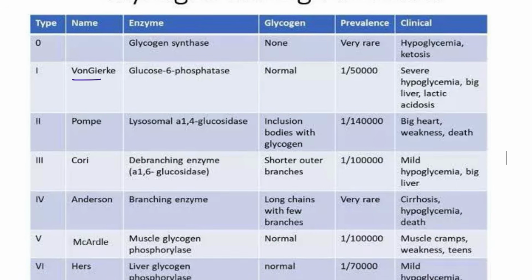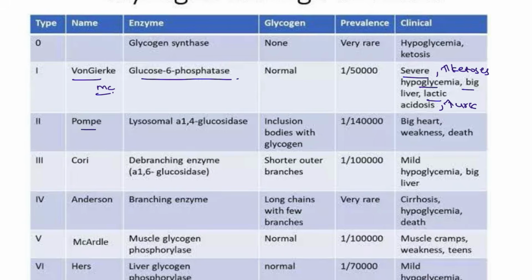Next, glycogen storage disorder. Type 1 is von Gierke. This is the most common overall. The patient will have severe hypoglycemia, hepatosplenomegaly, lactic acidosis, increased uric acid levels, and increased ketosis. Multiple symptoms will be seen in this patient. The enzyme that is deficient is glucose 6-phosphatase.